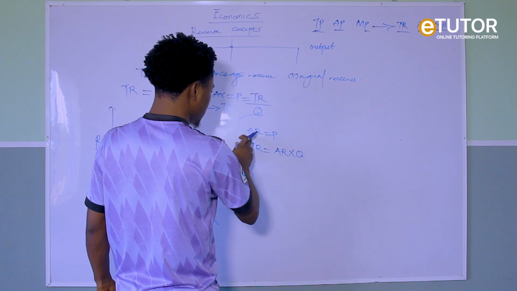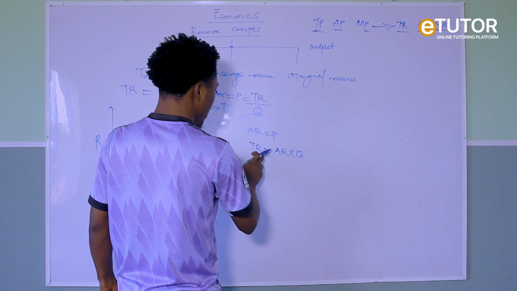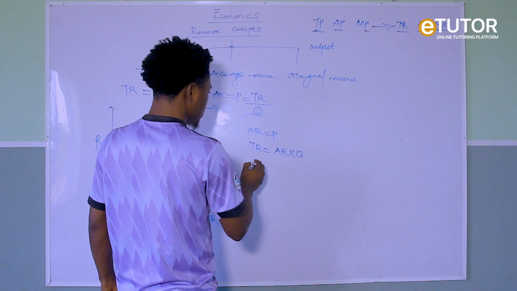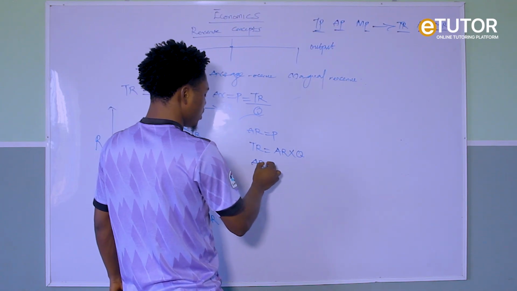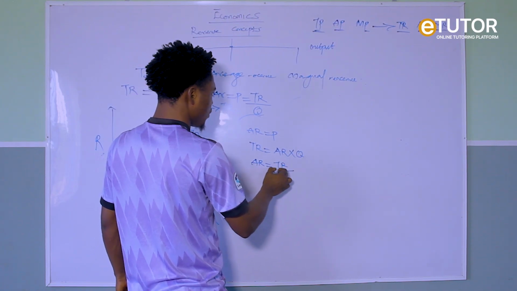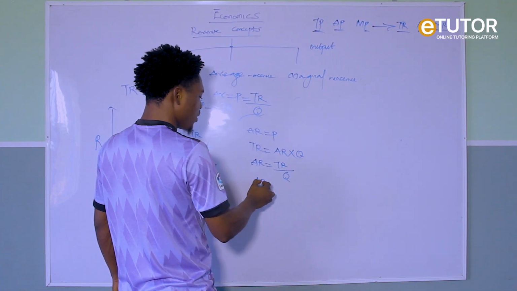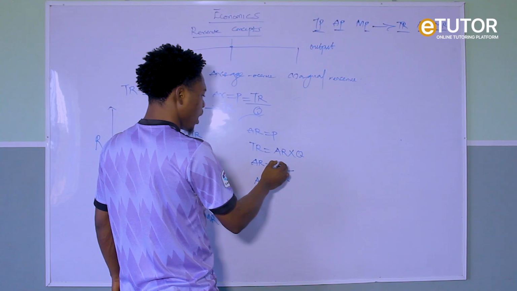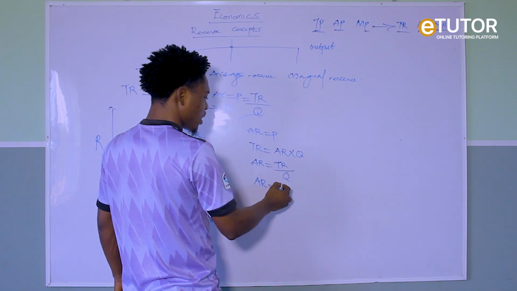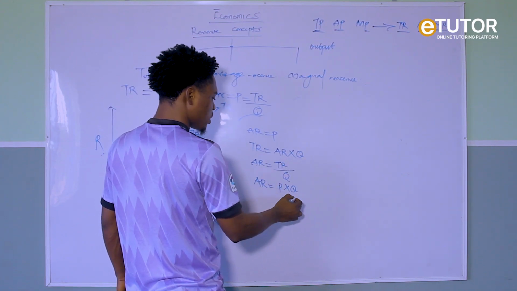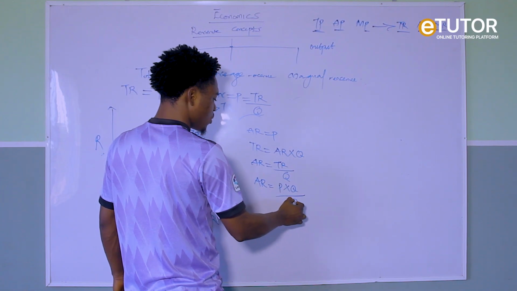So if we say TR equals AR times quantity, that means our AR equals TR over quantity, right? So we can also say our average revenue equals TR, which is expressed as price multiplied by quantity, divided by quantity.